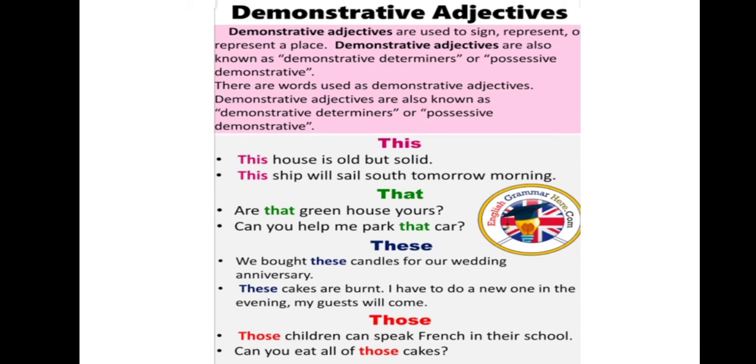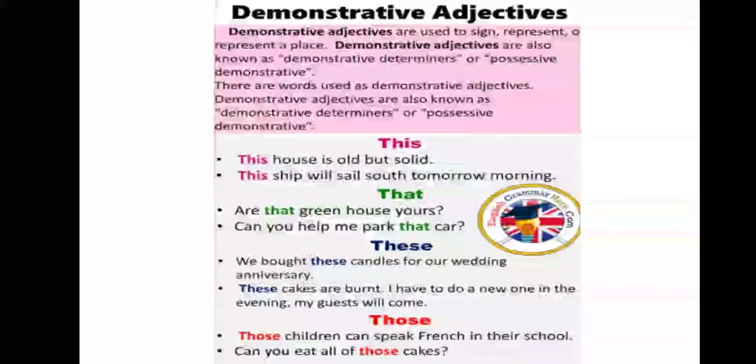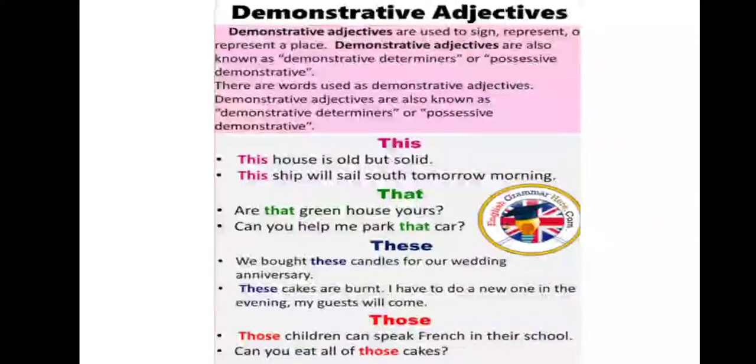Demonstrative adjectives. Okay, so this is the last type. It is also known as predeterminers. Both are the same. Demonstrative adjectives are used to represent a place. Demonstrative adjectives are also known as demonstrative determiners or possessive demonstrative.